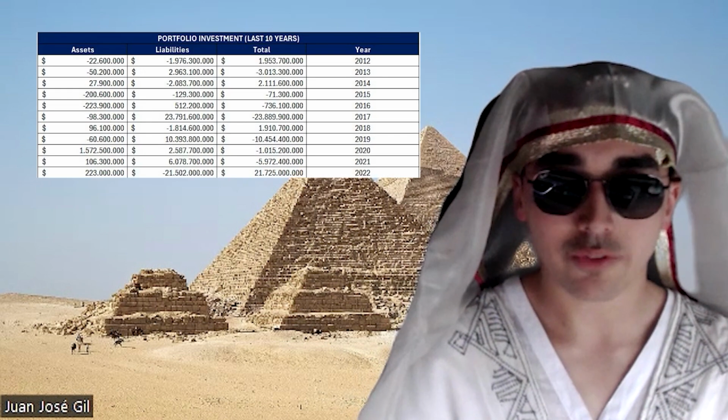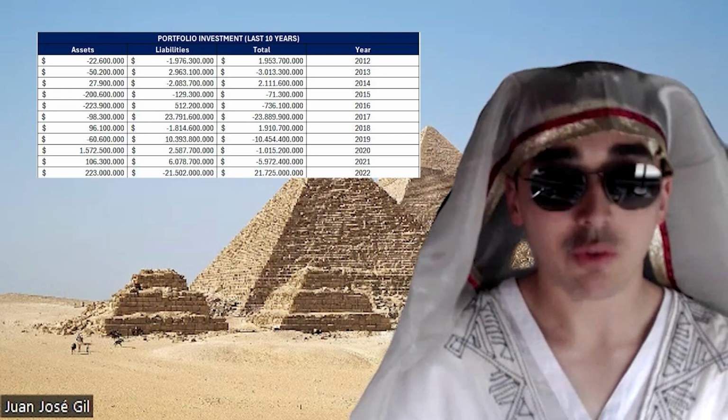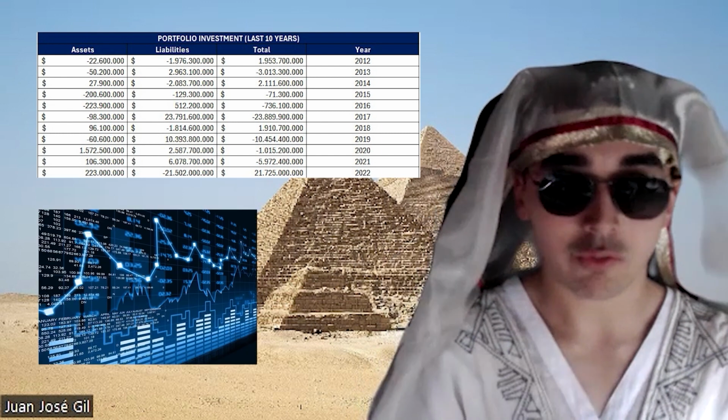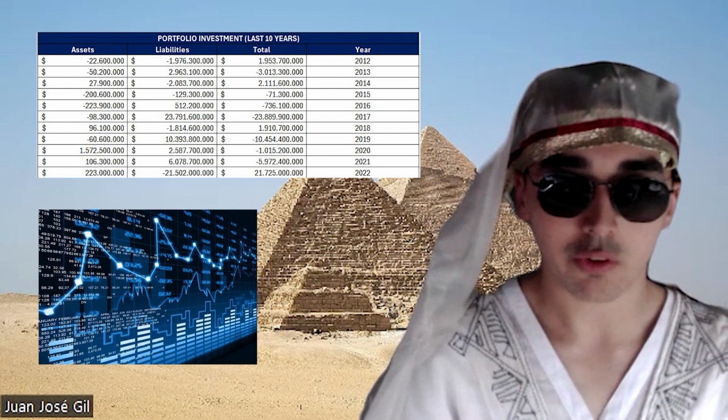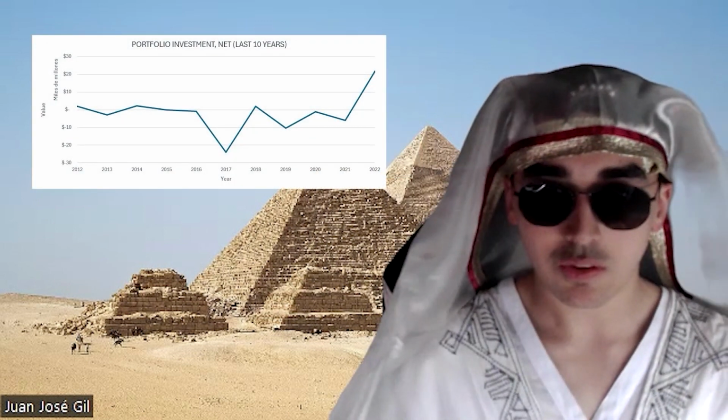In terms of the portfolio investment, we can see how it is a more volatile section, mostly because of the nature of this section, as it includes bonds, equity, and financial assets, which can vary a lot through the years. There have been two mainstream points in the graph, one of them in 2017 and the other in 2022.